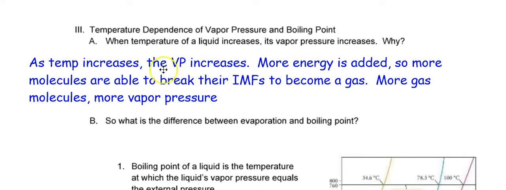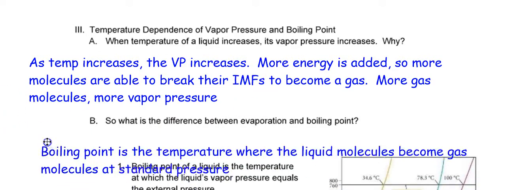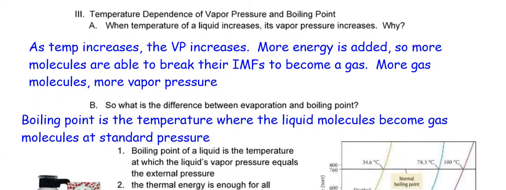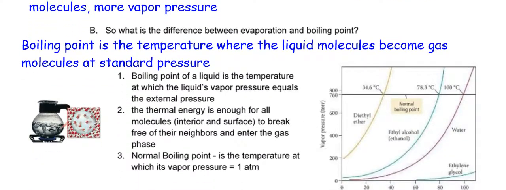So what is the difference between evaporation and boiling point? Well, the boiling point is the temperature where the liquid molecules become a gas at standard pressure, okay? So this graph is really a cool graph.